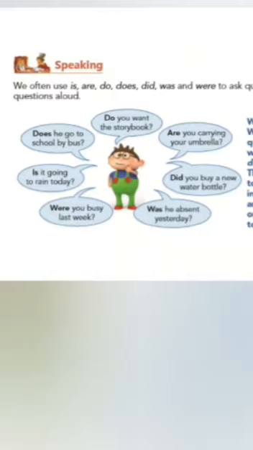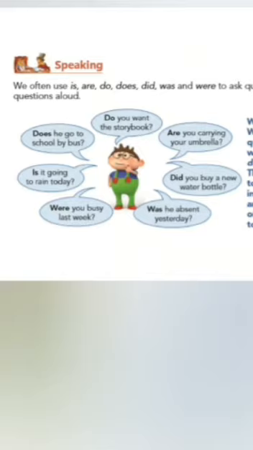Like this, you can also try to frame some questions. You have to take turns with your parents also. You can check with your parents also. Okay, children? Very good. Now we move on to the next page.